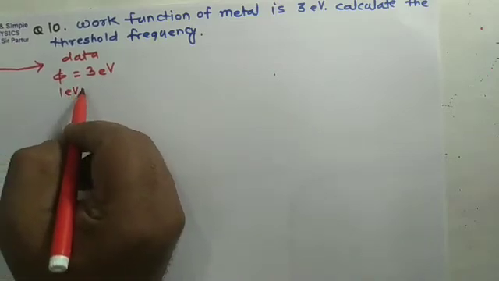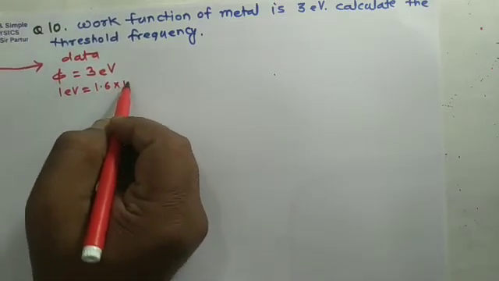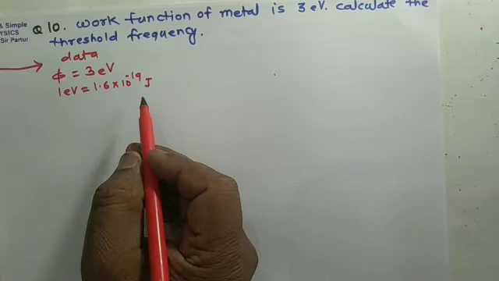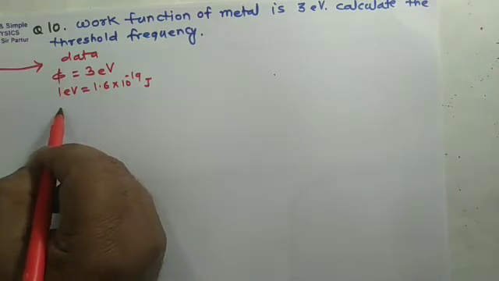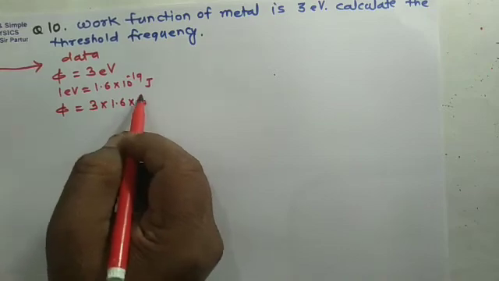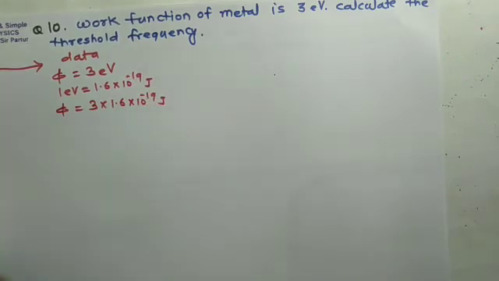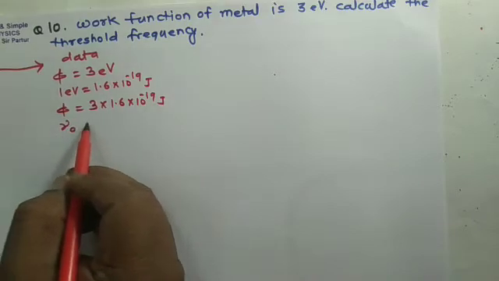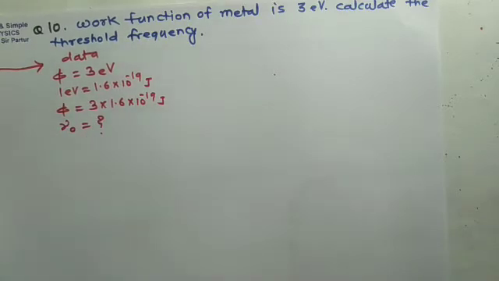We know 1 electron volt is 1.6 into 10 raised to minus 19 joule. So work function will be 3 into 1.6 into 10 to the power minus 19 joule. And threshold frequency, that is nu 0, is equal to question mark.